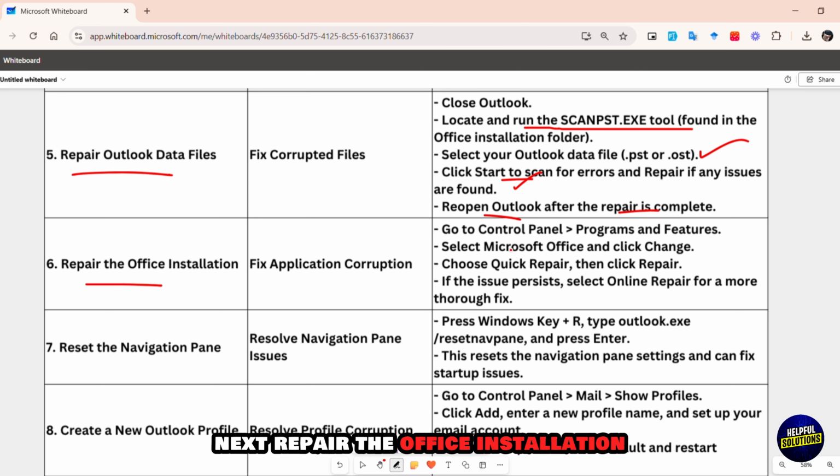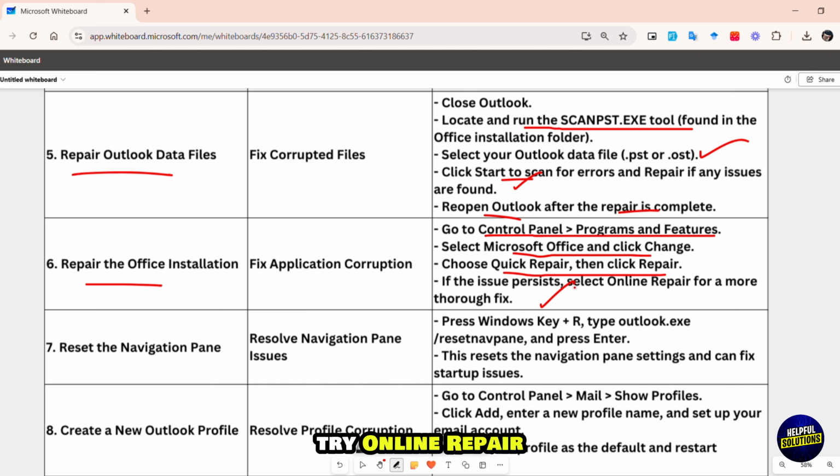Next, repair the Office installation. For this, open Control Panel, select Programs and Features, select Microsoft Office and then click Change. After that, choose Quick Repair, then click Repair. If the issue persists, try Online Repair.